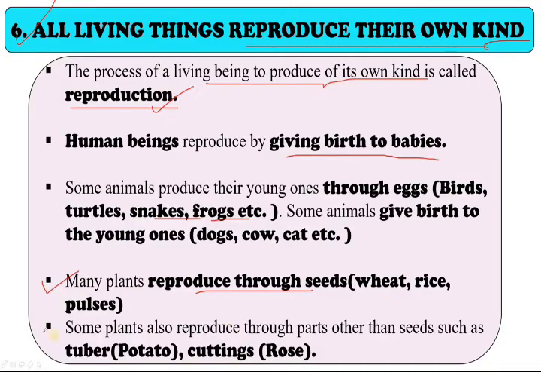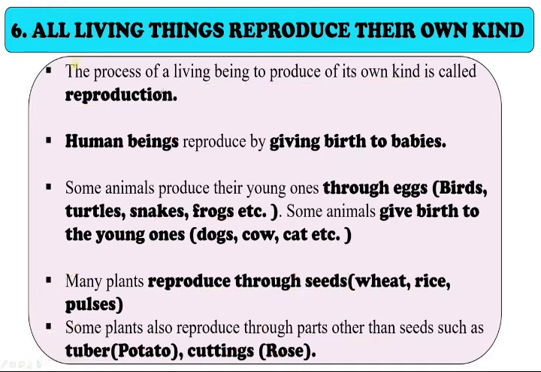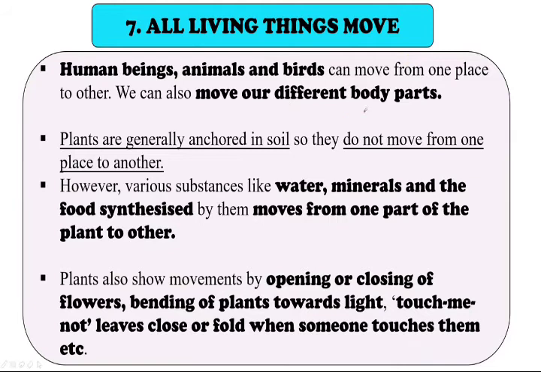Would you like to grow a new plant in this way yourself? You can do it. Some plants also reproduce through parts other than seeds, such as tubers like potato, rose, etc. Like budding and all, you can do it. Not only the same mode of reproduction; the mode of reproduction is different. The making of young ones is different in different plants and animals.